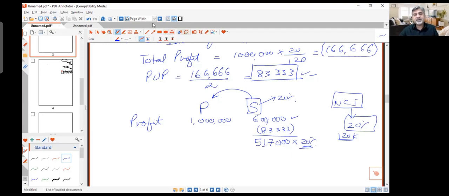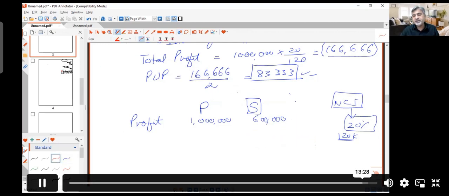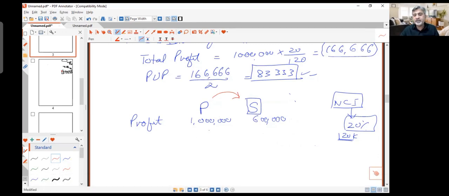Now imagine that the subsidiary is not selling the goods; the transaction had occurred like this: the parent sold goods to the subsidiary. In that case, the unrealized profit is actually in the parent's books, not in the subsidiary's books. NCI comes in and says, I need my 20%, then you must take 20% of 600K, because the unrealized profit lies in the parent, and NCI is not in the parent, NCI is in the subsidiary. So in case the parent is selling goods, you subtract or adjust the parent's profit, and NCI will not be impacted. Are we clear on this? To some extent.